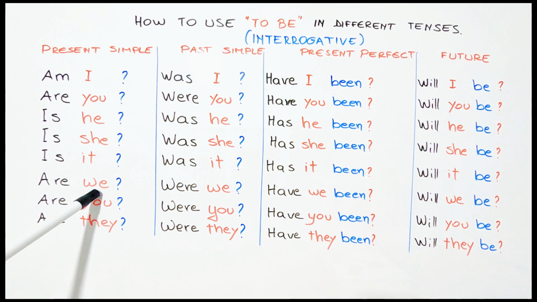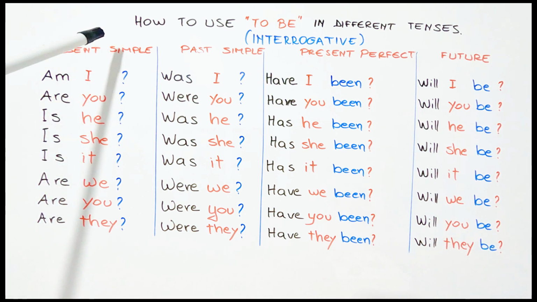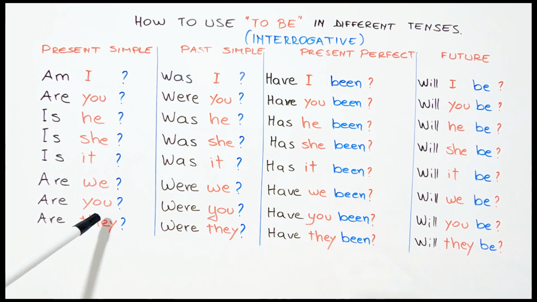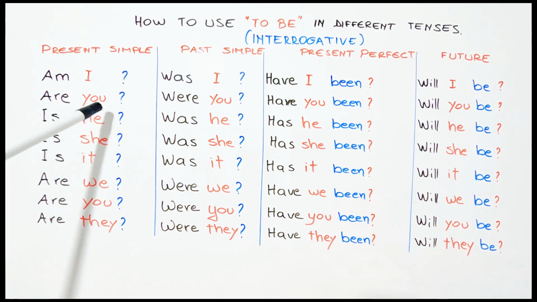We are, ne jemi, në pyetëse are we, a jemi ne. You are, ju jeni, në pyetëse are you, a jeni ju. They are, ata janë, në pyetëse are they, a janë ata. Atëherë, kjo ishte forma pyetëse në present simple, në kohën e tashme të thjeshtë. Pra, a jam unë, a je ti, a është ai, a është ajo dhe me radhë.